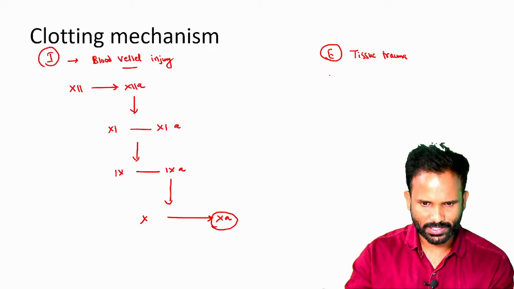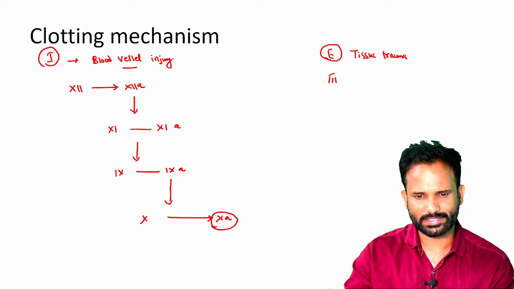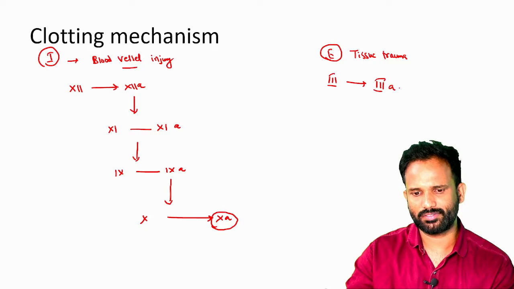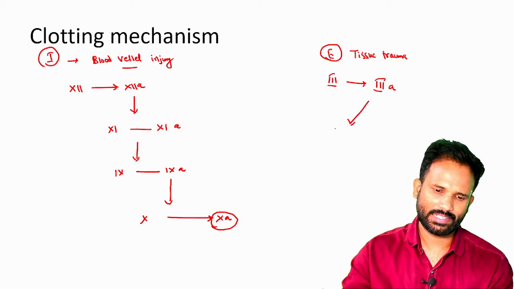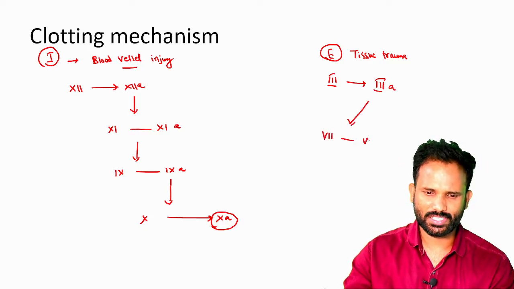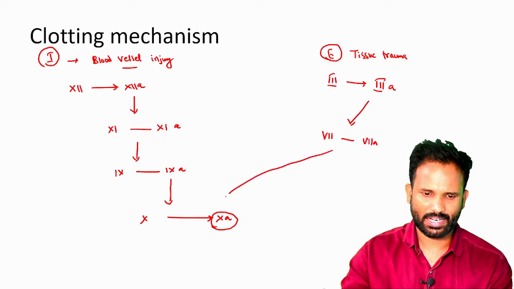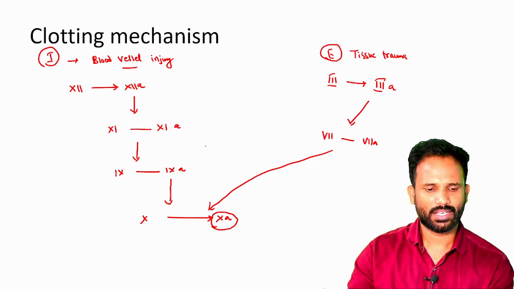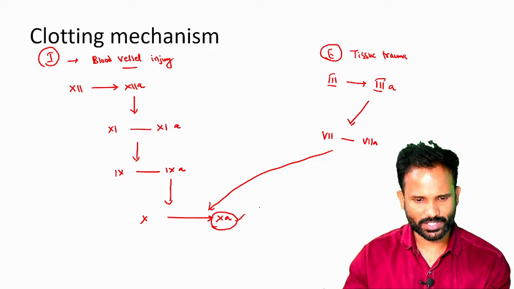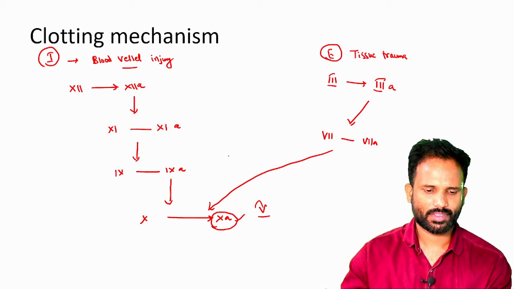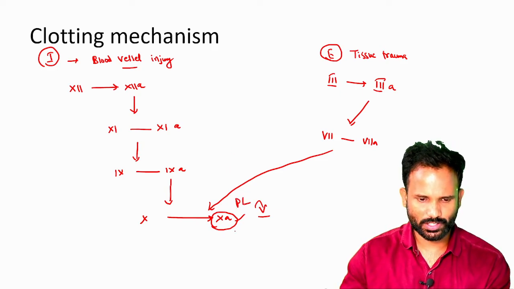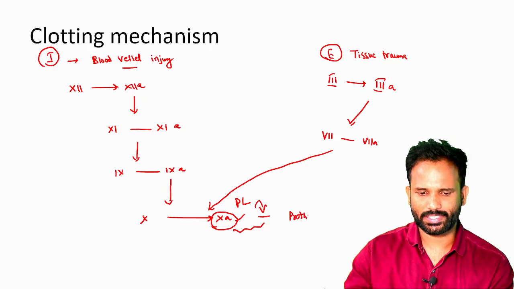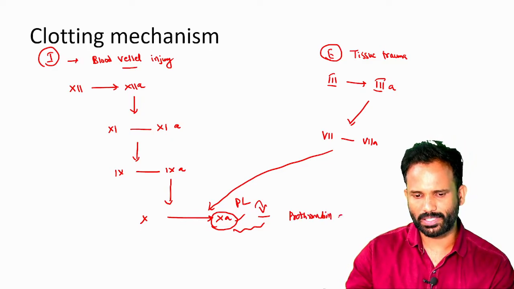And by the tissue trauma, factor 3 is activated, and this will convert 7 to 7A, which acts over 10 to form 10A. So our step of 10A formation, with the help of factor 5 and phospholipid 3 together, we call that prothrombin activator. So now we got the prothrombin activator.